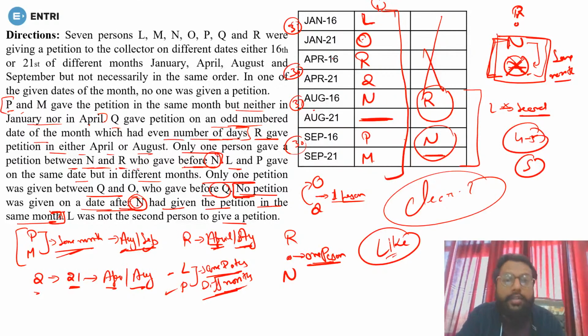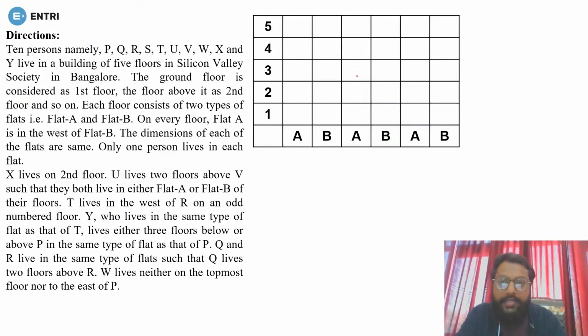They will ask you, for example, on which day the petition was filed, that is August 21. Such types of questions will be asked, but we will not be doing the questions, we will just solve the puzzle sets one by one. So now let's see the second set. The second is again a puzzle, and this is based on what?